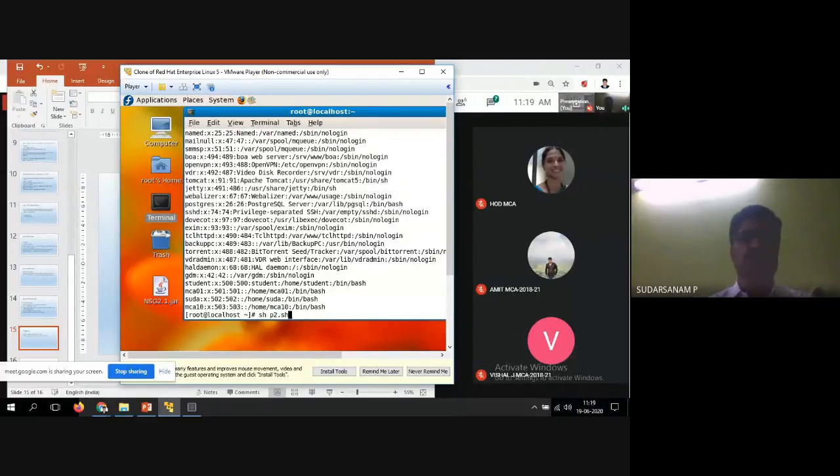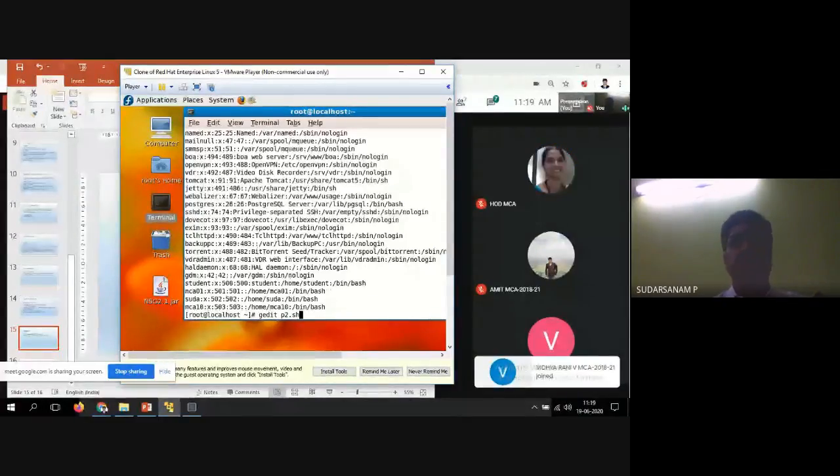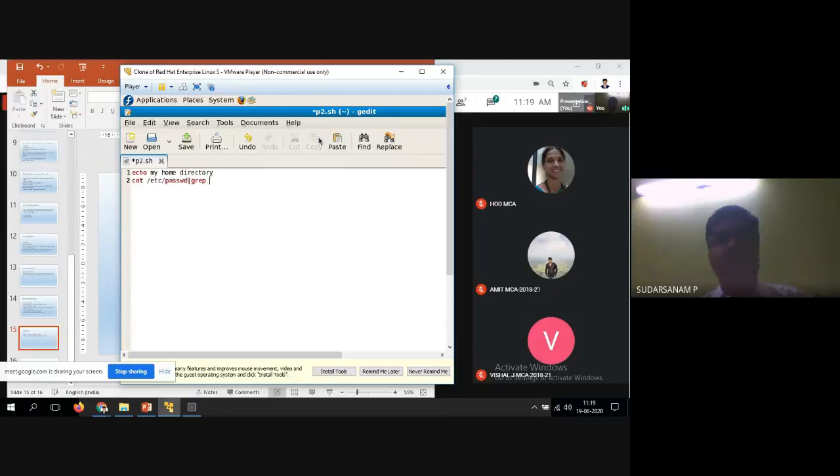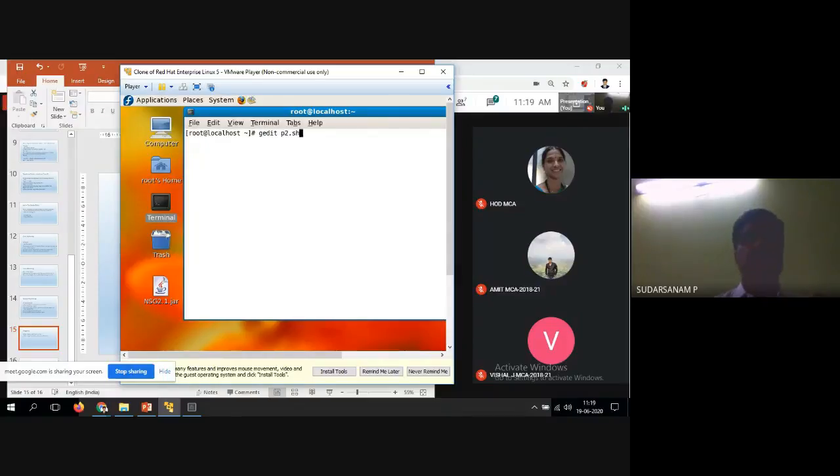Now again go to the program that is called p2.sh. Now here, you know how to find out, that is called the pipeline, grep command. And now we want to find out the student username, whether it is available or not in that particular file. So just type it. Now again we'll go for compiling and running the programs. How to compile and how to run is nothing but sh p2.sh.